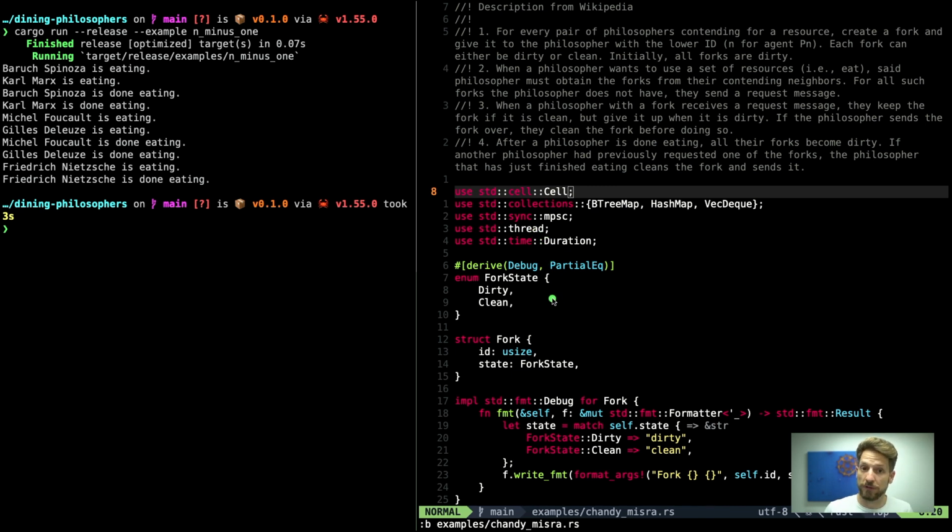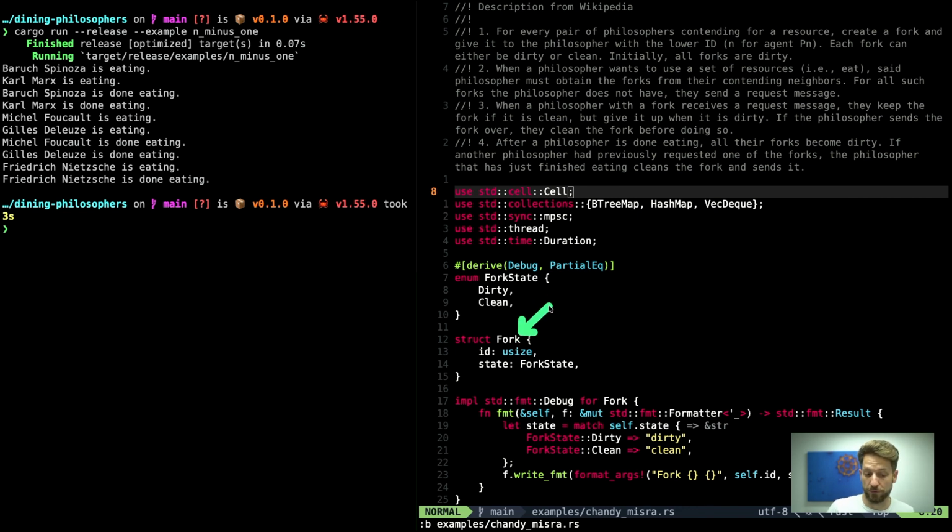Now coming to the literal code translation of the solution from the text. We are using an enum that denotes the state of the fork, so it can be dirty or clean. If you want to, you can use a Boolean flag for that, but this speaks way more to the programmer when he sees it.